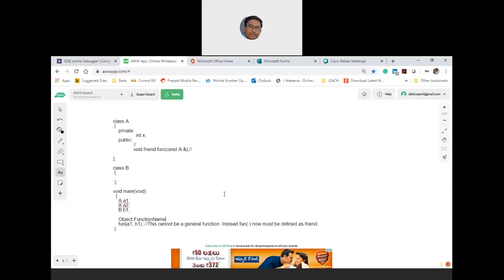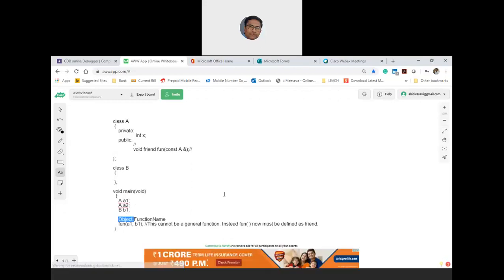Since for the friend function we won't use the object followed by the structure member operator, which is dot, technically this is not a member function. However, it sits as if it is a member function. So this is where some of the authors do consider this as a member function, but technically it is not. Okay, so you are compromising on the data privacy, right?